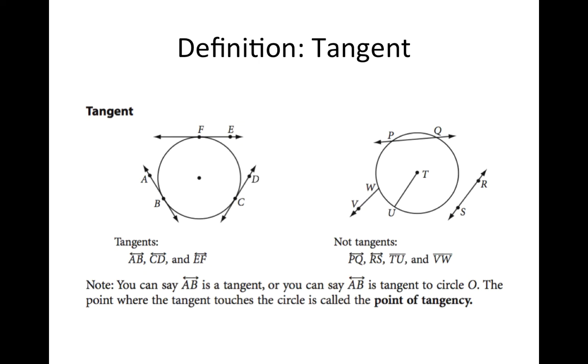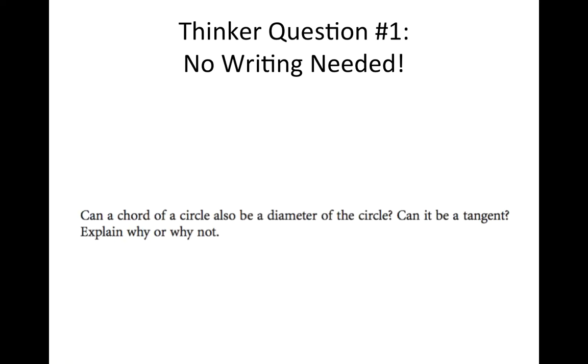Okay, so take a note at the bottom. You can see that line AB is a tangent, or you can say line AB is tangent to circle O. The point where the tangent touches the circle is called the point of tangency. So this should all be reviewed from class. Continuing on. Okay, this is not in your notes, so feel free to just put that aside for a second and just think.